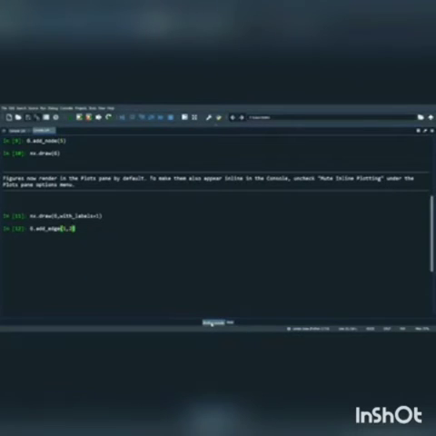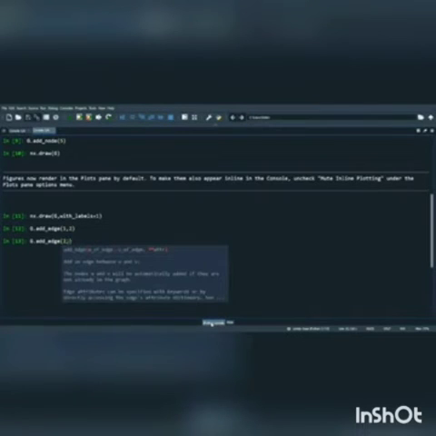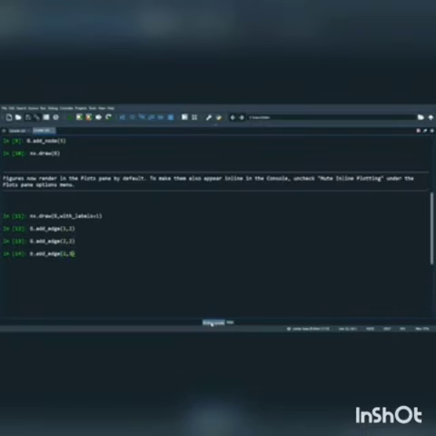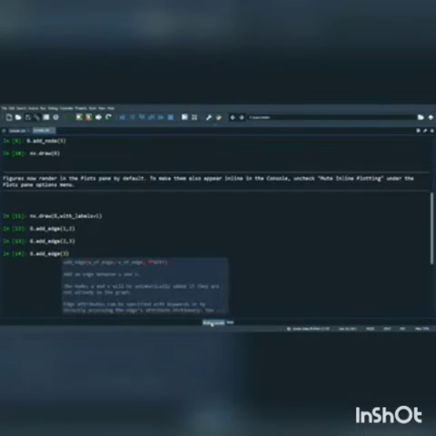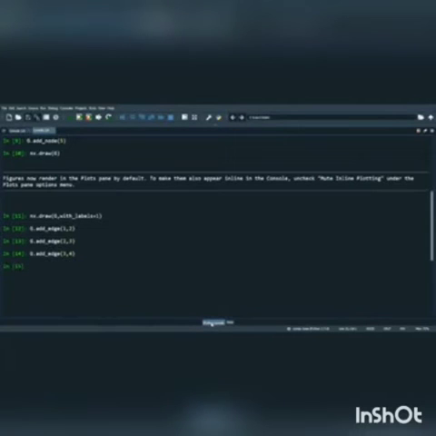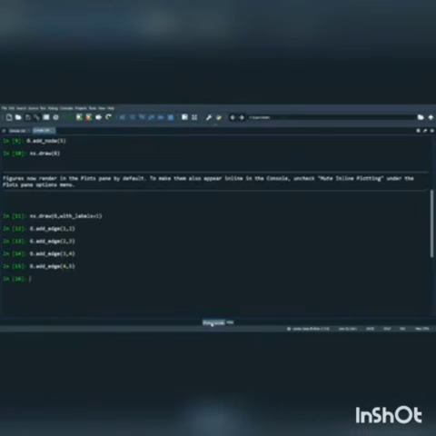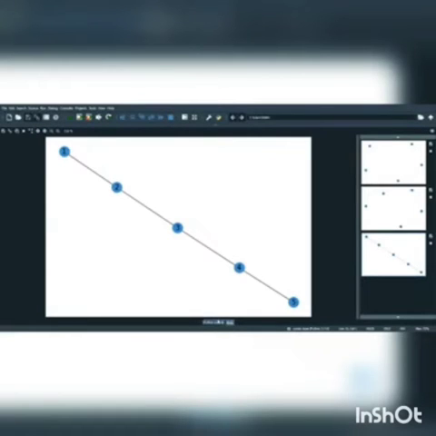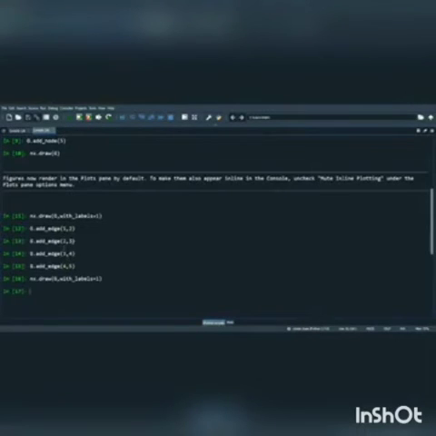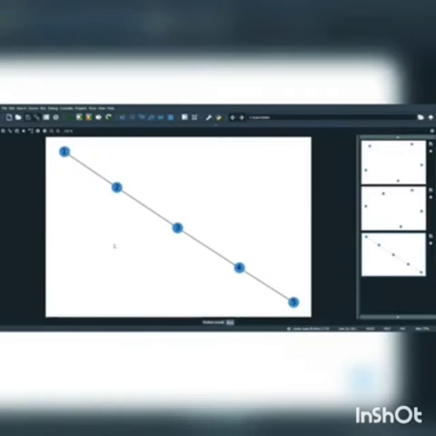To add additional vertices, if you want to add additional vertices into an existing graph as an extension to the nodes of the existing graph, you can use the command g.add_edges and give your parentheses and then draw it. Now I just give some edges for my graph. You can see the graph is plotted a little bit differently.